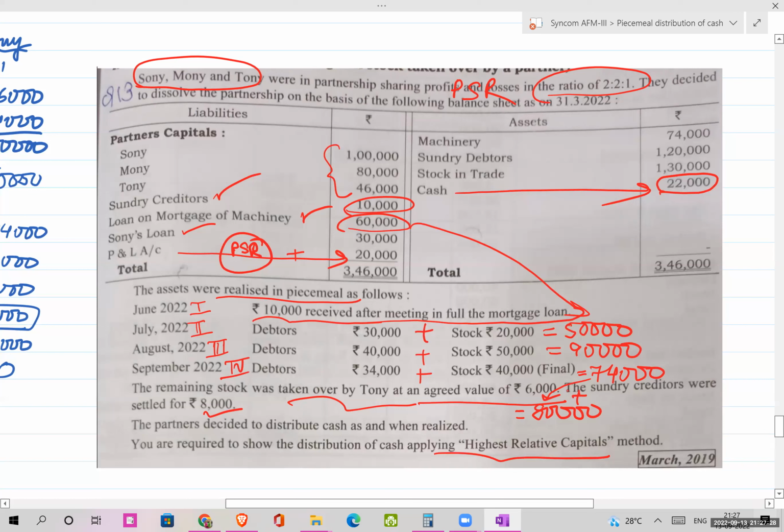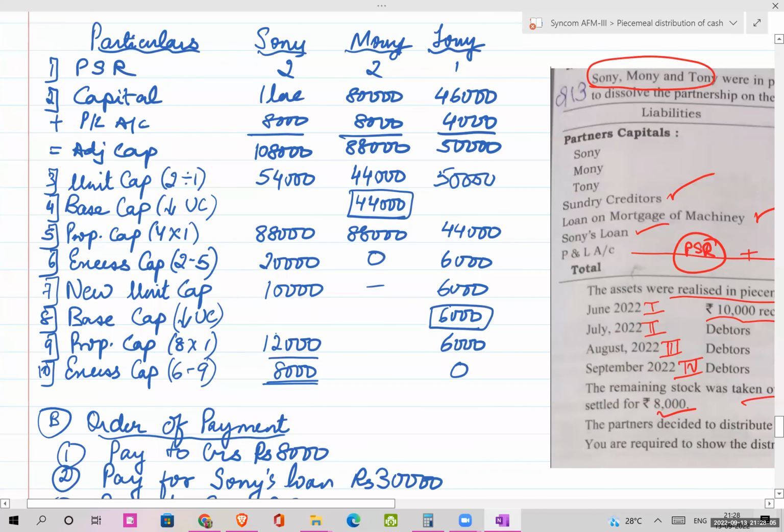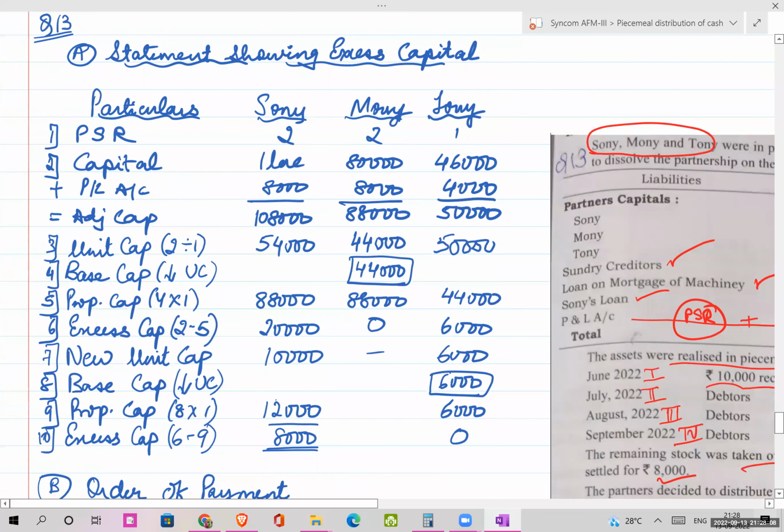Okay, so I hope this part is clear. I will just have a brush up of the question once again. There are three partners, Sony, Moni, Tony, and their PSR is 2:2:1. Cash is 22,000, available cash which will be used for paying the dues. And there are creditors of 10,000 जिसको 8,000 पे settle करना है. And there is a loan on mortgage of machine which is already paid at the time of first realization. And after paying that, money in hand is 10,000. Partner's loan has to be paid, and there is P&L account which we are going to divide in our PSR. Okay, so let's start with step 1, that is statement of showing excess capital.